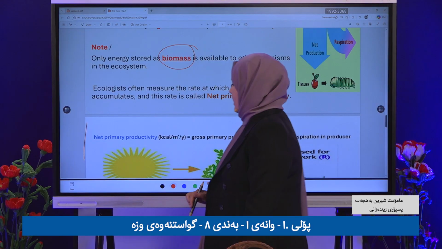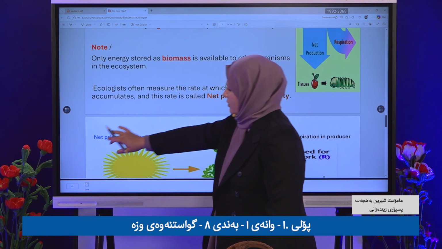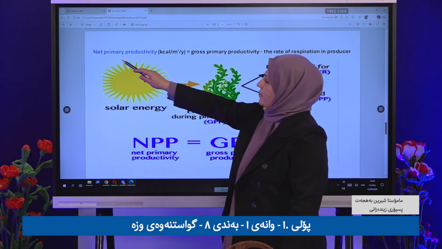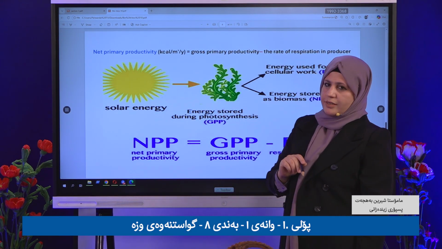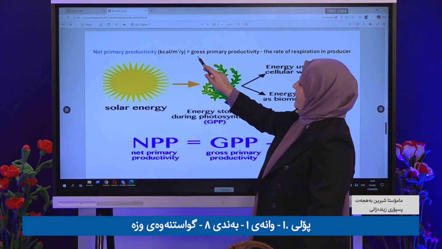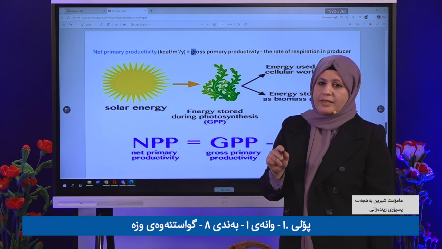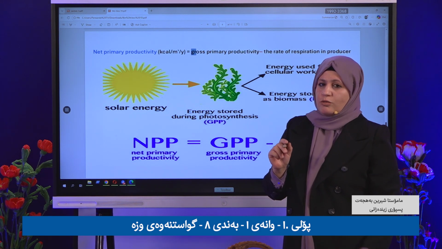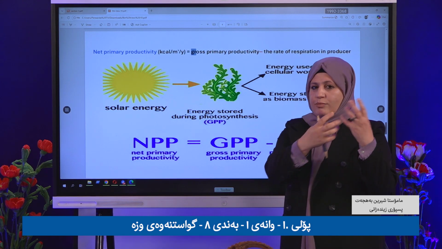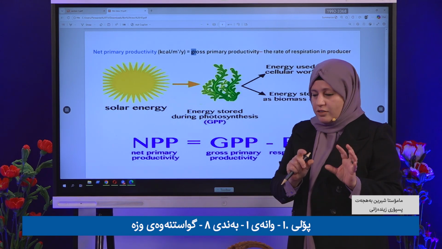Net primary productivity. What is it? Net primary productivity equals GPP, gross primary productivity, which we talked about previously. It is the total energy which the plant captured from the sun to make food, right?